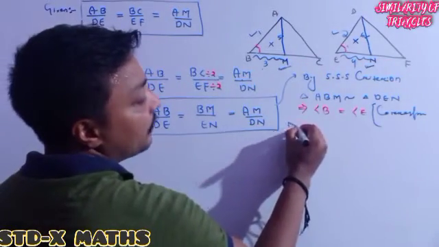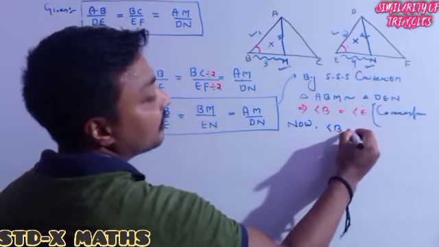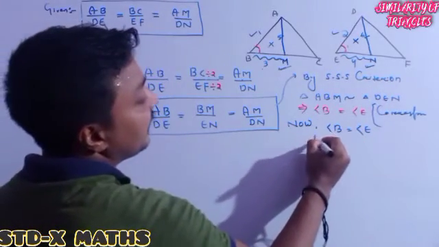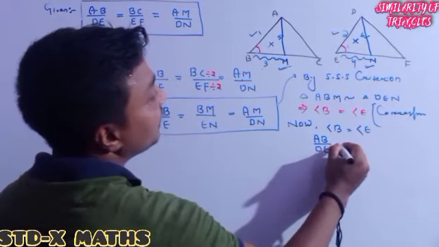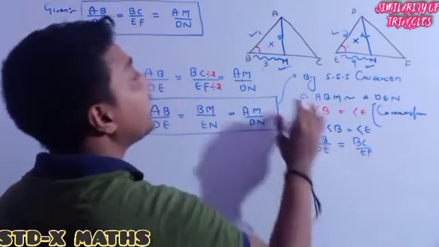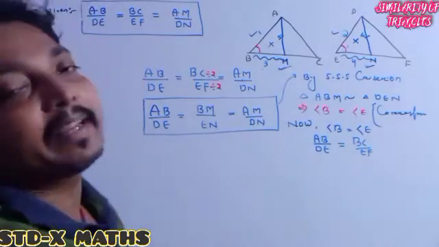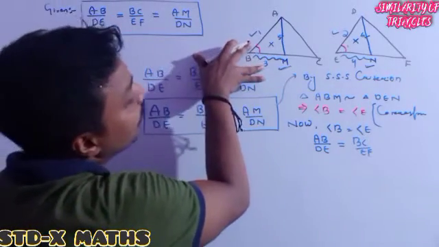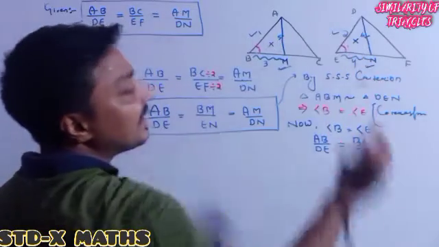Now see what I am writing. Angle B is equal to angle E. Just now we got AB by DE is equal to BC by EF. It means one of the angles is equal to the corresponding angle of the other triangle, along with the including sides being in the ratio, the two including sides of this angle.